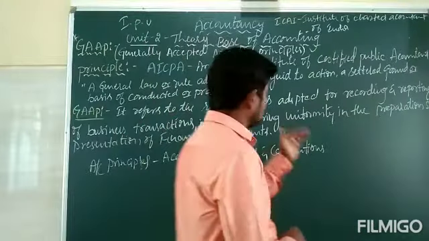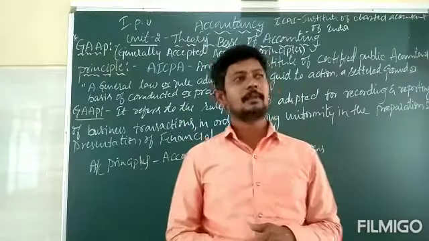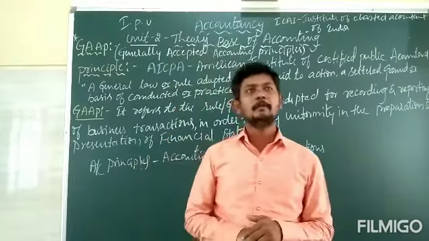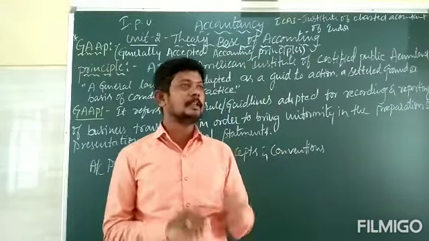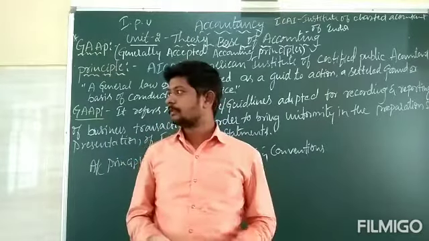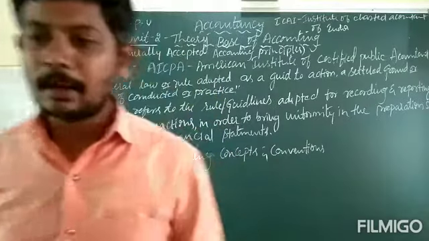In the preparation of the financial statements and accounts, to maintain uniformity and consistency, for that purpose we have to understand certain rules, concepts, postulates and procedures.